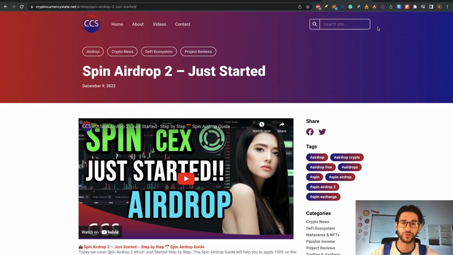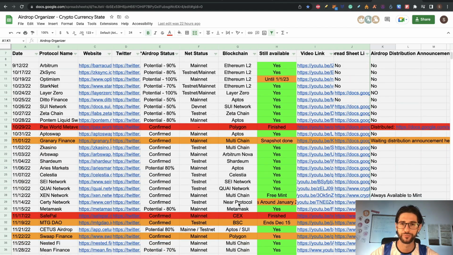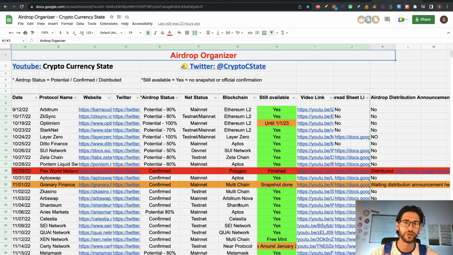And of course, you are not going to need to connect your wallet or anything like that. I don't want to put your wallets at risk. It's going to be just an administrative tool, a web app that will help you to apply to everything here. But your funds are going to stay in your wallet. I don't want to know anything about that. I'm just going to make the tool to help you guys.